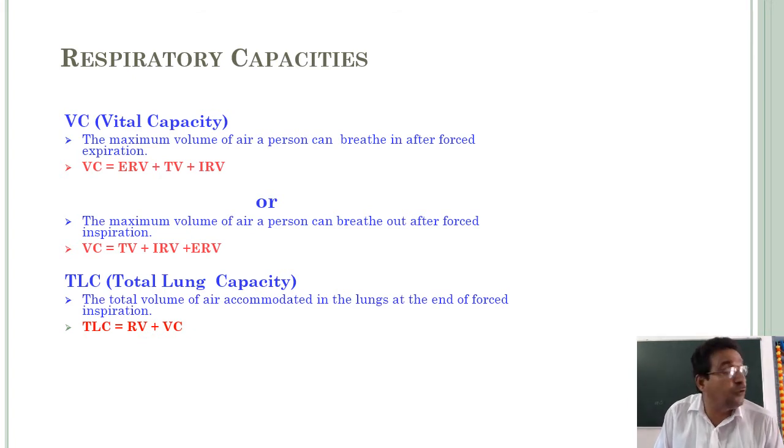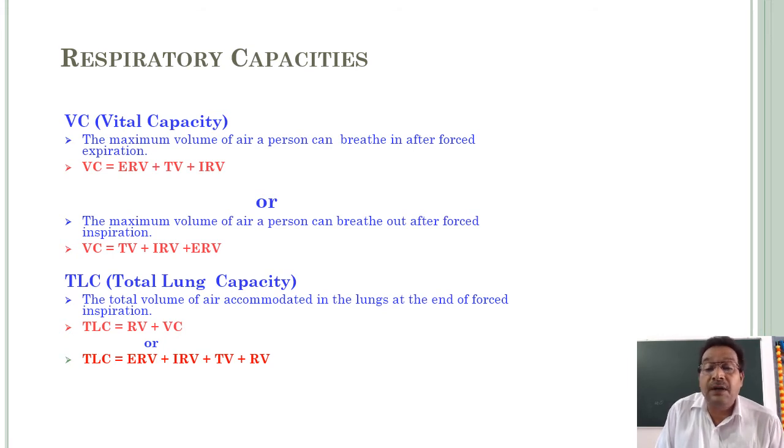So TLC is equal to RV plus vital capacity. Total lung capacity is equal to RV plus vital capacity, or TLC is equal to ERV plus IRV plus tidal volume plus RV.